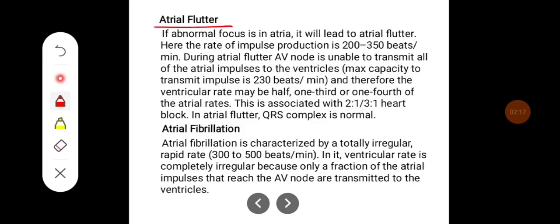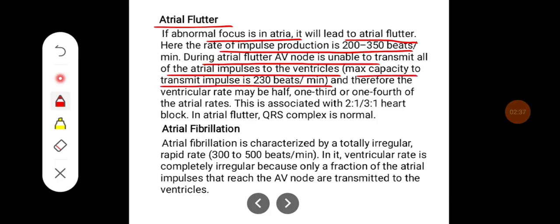Atrial flutter. If an abnormal focus is in the atria, it will lead to atrial flutter. Here the rate of impulse production is around 200 to 350 beats per minute. During atrial flutter, the AV node is unable to transmit all the atrial impulses to the ventricles. The maximum capacity to transmit impulses from atria to ventricles is 230 beats per minute, and therefore the ventricular rate may be half, one-third, or one-fourth of the atrial rate. This is associated with 2:1 or 3:1 heart block. In atrial flutter, the QRS complex is normal.